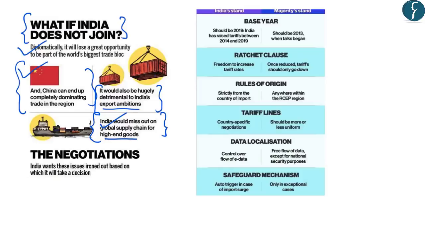Now, why is India not joining this RCEP, or what are the concerns of India as far as the RCEP is concerned? So India has said that India wants these issues to be resolved first, and only after these issues are resolved, India will become a member of the RCEP. So after this, let us look at what are the various issues and what is India's stand and what is the stand of other RCEP members.